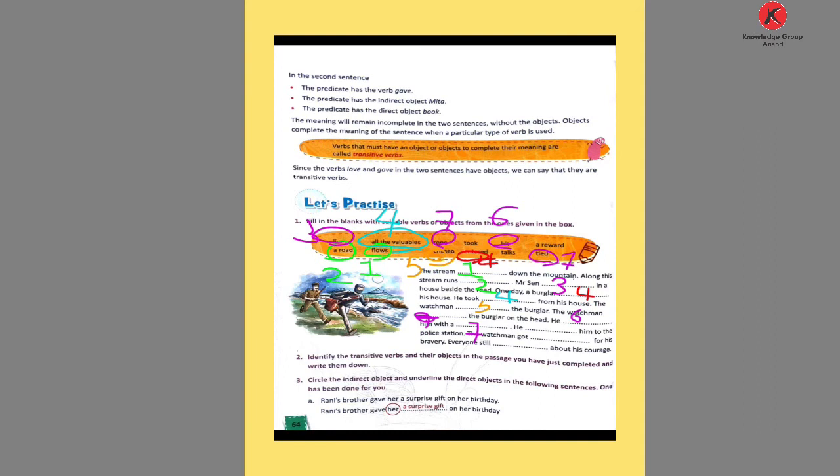He took him to the police station. After giving him to the police, the watchman got what? A reward for his bravery.